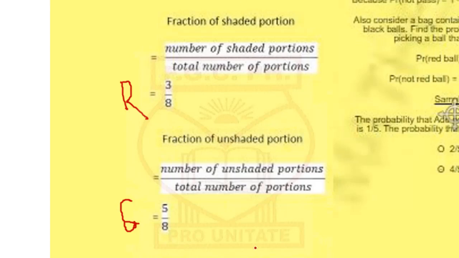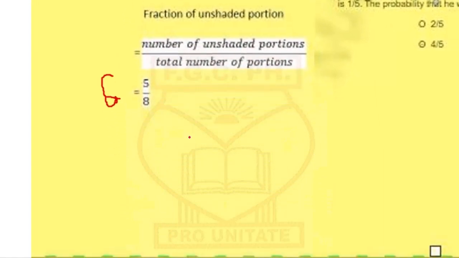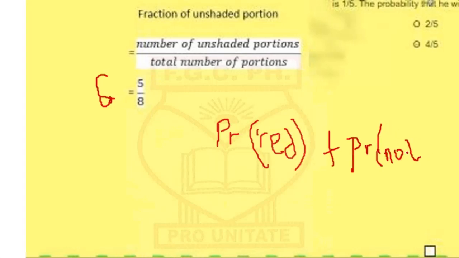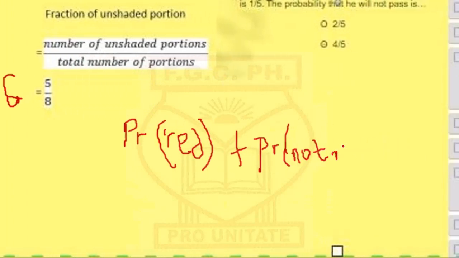But now I should show you what you may have done by formula: the probability of red colors added to the probability of not red colors would give you 1. So that's the formula.